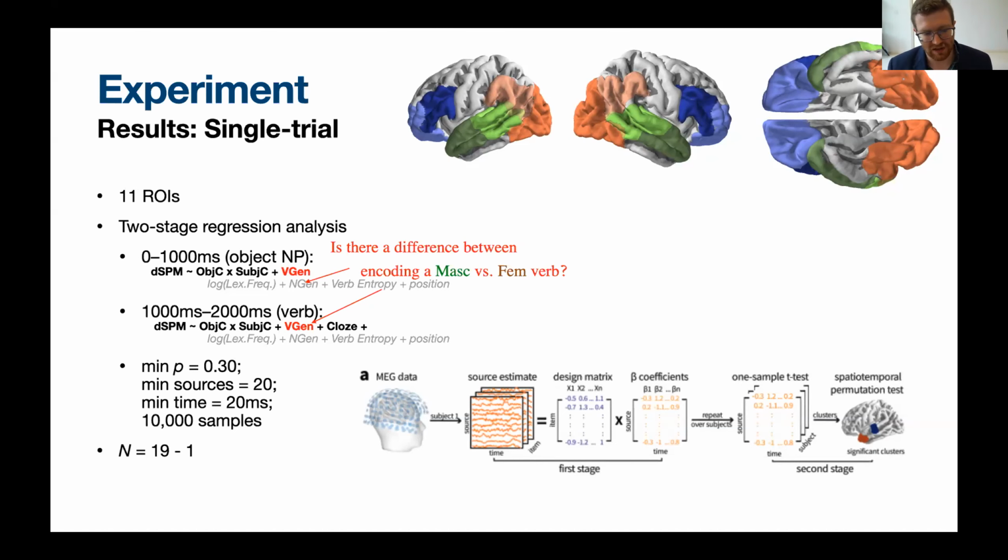The regressions that we ran included the case features in both the object and the verb time window. We also included the gender of the expected verb form. We also included some nuisance factors that we wanted to marginalize over, right? Including the log lexical frequency of the nouns or the verb in that time window, the gender of the nouns, because that's a between item variable that we didn't really want to explore, and also the verb entropy and also the position of the stimuli in the experiment. After that, we conducted cluster-based permutation tests on the results of those t-tests. The plots that I'm going to show you are, we go back and refit the intercept, and then we refit the effect after these regressions.